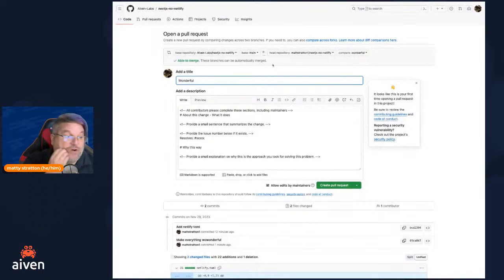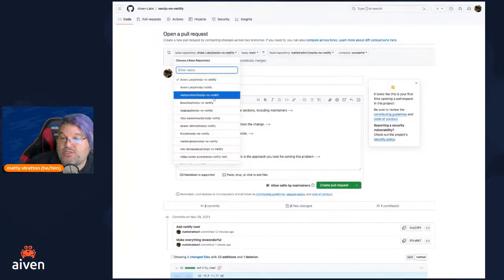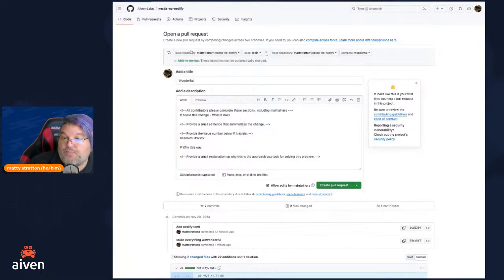Gitpod. Okay. So the first thing, don't click right away, because GitHub is trying to be smart, and it's saying you are on a fork. So if you're doing a pull request, you probably want to pull up to the upstream, to the Aiven Labs one. We actually don't want to do this here. We want to do a pull request against our own. So right now it's saying, we look at the base. The base is what you want to push it to, even though it's a pull request. What's going to be pulling this change is the base. And where are you checking it against? We're checking it against your own. So in this case, we're actually going to change it to say the base repository is yours. So change it to your particular one.